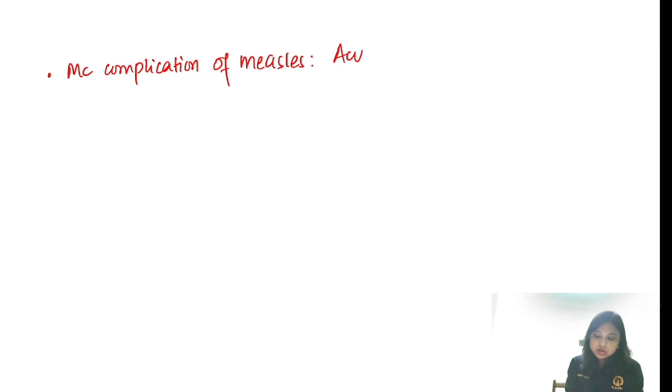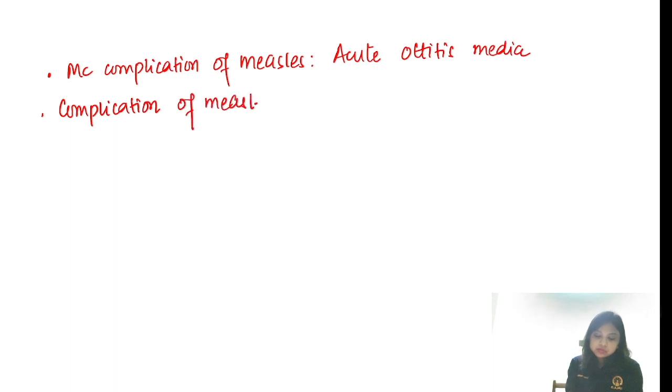So in measles, the first question you can remember, the most common complication of measles is acute otitis media, and the complication of measles that results in death, the answer will be pneumonia.